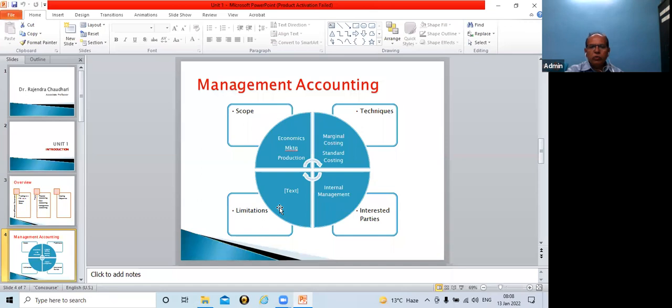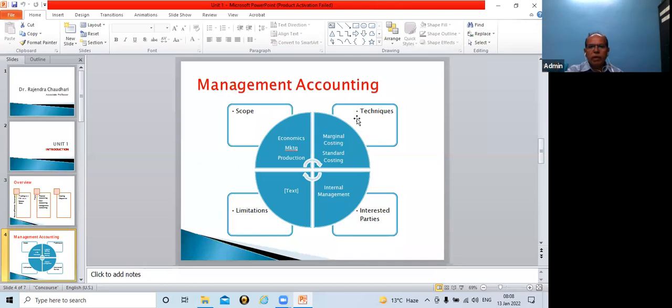Management accounting receives data from financial accounting and cost accounting. So if financial accounting is incorrect, then the same incorrect data is utilized by the management accountant. So this is one of the limitations which management accounting has.